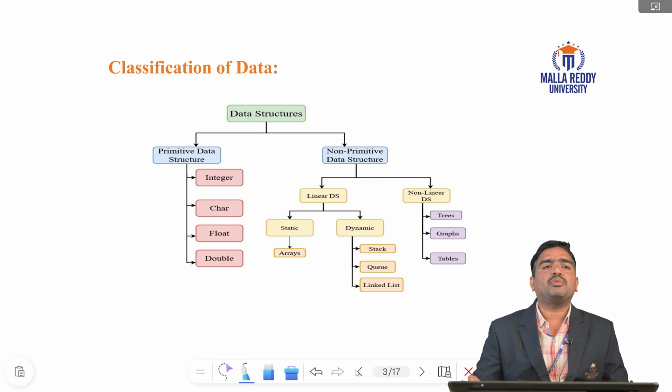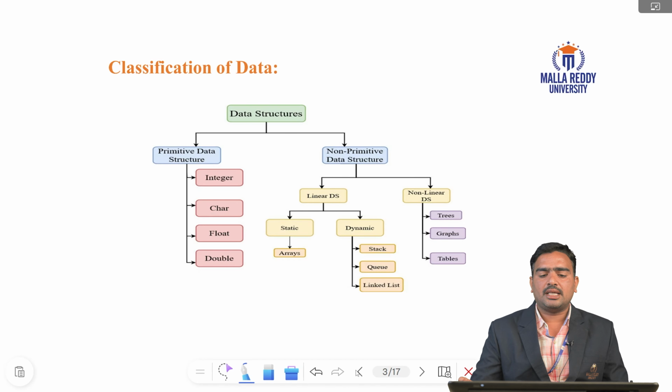Coming to non-primitive data structures. Again, non-primitive data structures are two types. First one is linear data structures. Second one is non-linear data structures. Linear data structures means data is organized in sequential order. Non-linear data structures means data is arranged in non-sequential order.